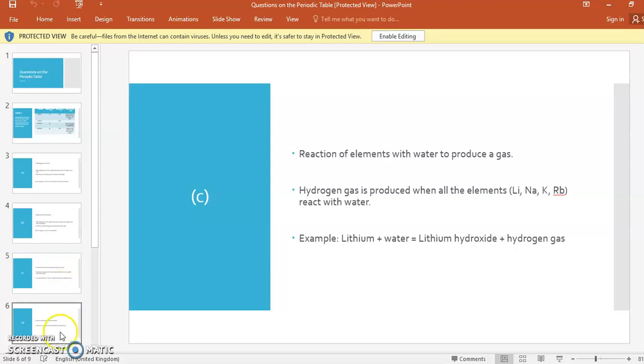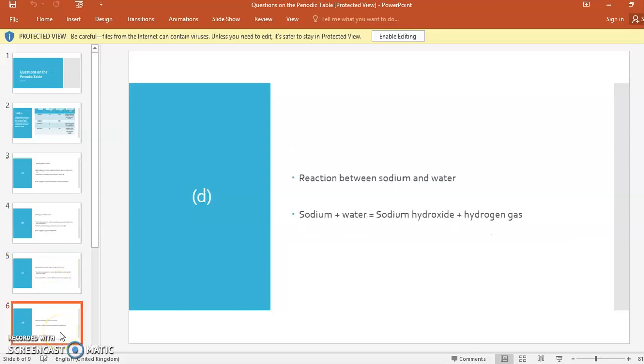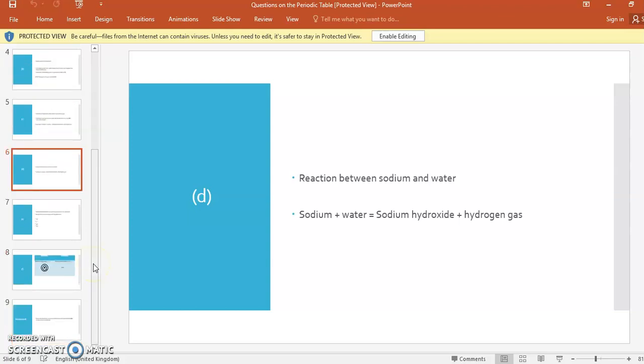Now, next slide, see, reaction between sodium and water. In the same way, in question number D, they are asking what will happen when sodium reacts with water. Sodium plus water gives sodium hydroxide plus hydrogen gas. See the word equation. It is very necessary to know the word equation and the symbolic equation.